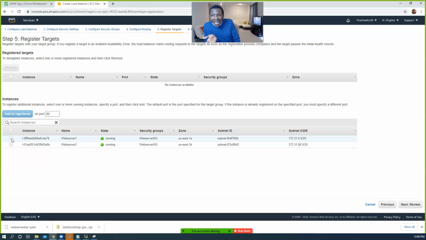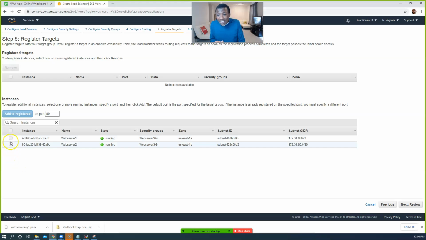Now we want to add these 2 servers. In the future, guys, there's going to be a session on auto scaling, but don't worry about it. I know some of you that are maybe advanced are thinking, we can do it behind the auto scaling group, right? Yes, we can. But we want to take baby steps. So now we're going to manually say that we have 2 servers running in 2 availability zones. So load balancer, please route our traffic to these 2 servers.